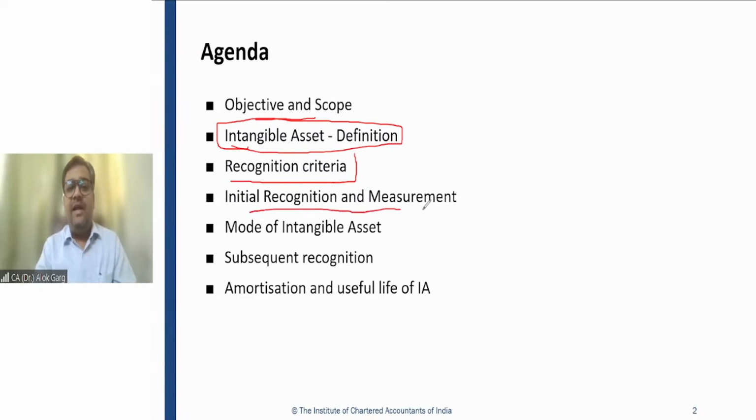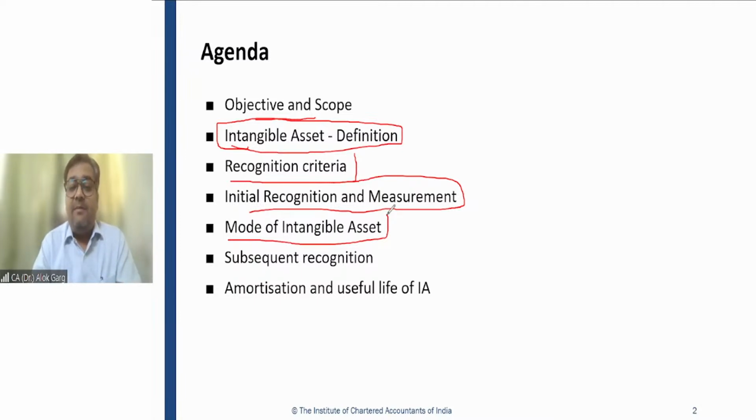Initial recognition and measurement. Again, like PPE, we will be talking about initial recognition and initial measurement. So at what value that item needs to be capitalized and recognized as an intangible asset in the books of accounts. We will also be talking about the mode of acquiring an intangible asset. What happens if a company is buying an intangible asset? It is a pretty straightforward case.